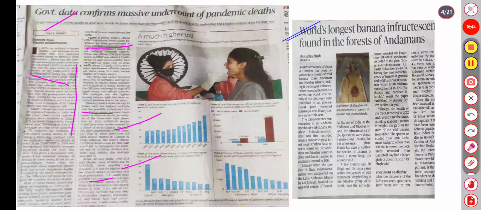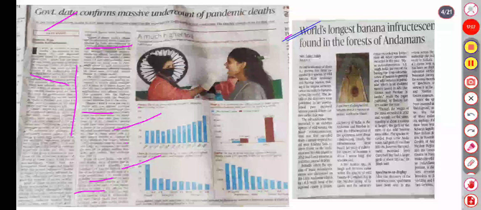UP's official COVID-19 tally for the year was only 14,051 deaths, and Gujarat and Maharashtra had over 2 lakh COVID deaths in 2021. So next may be important, so I added it: the world's longest banana infructescence found in the forest of the Andamans.